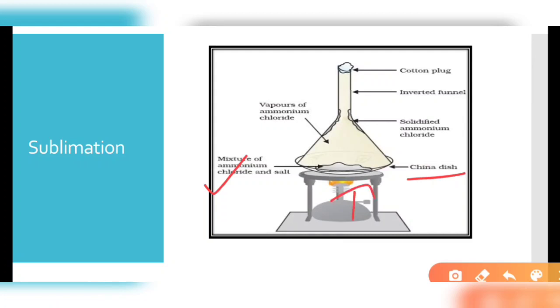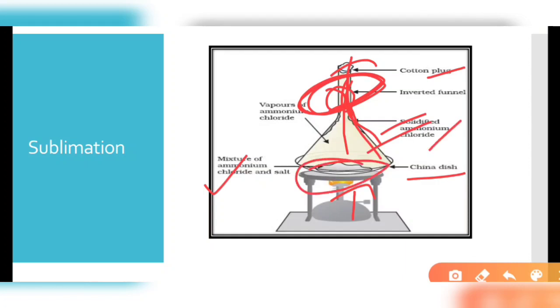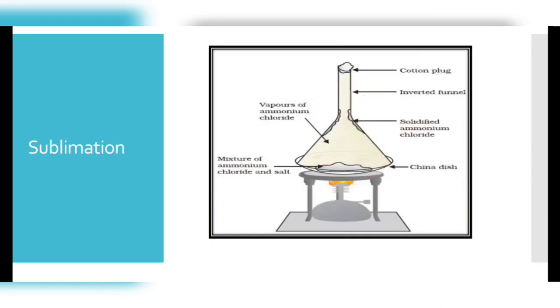We provide the heat from the burner. When the ammonium chloride is heated, it evaporates directly without converting into the liquid state. Because of the cotton plug, it is not able to escape, and because of the low temperature there, it settles down at the sides of the funnel in solid form. So we get the sodium chloride as a residue, and the ammonium chloride as solidified vapors from this mixture of sodium chloride and ammonium chloride.